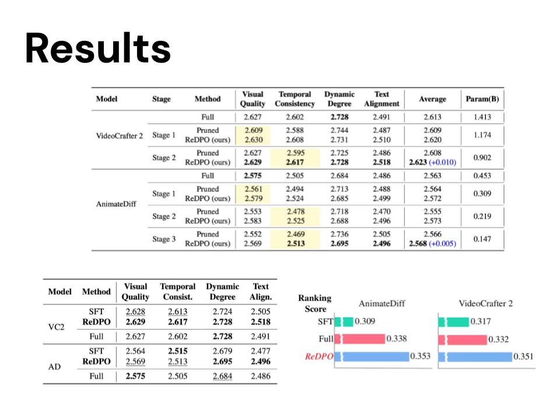The second table compares our method with SFT-based distillation. Across both VideoScore and VBench metrics, ReDPO consistently outperforms SFT in nearly all categories, improving text alignment, temporal consistency, and overall visual quality. We also conducted user studies, and participants consistently preferred the videos generated by V.I.P.